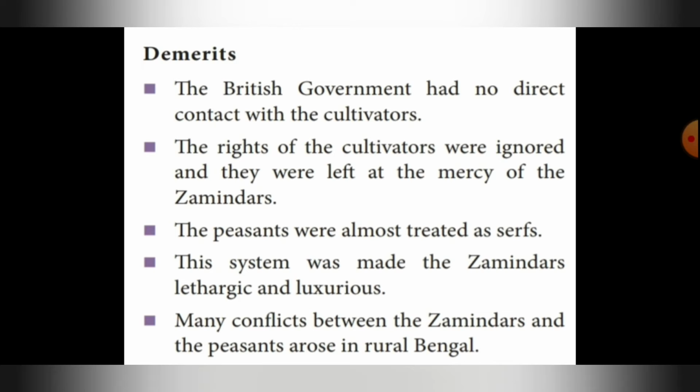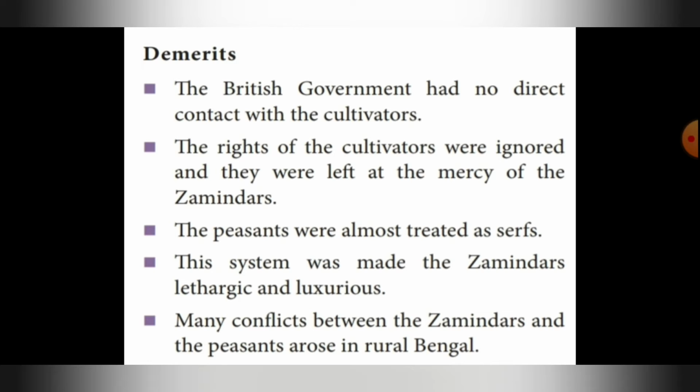Next one is demerits. First point, the British government had no direct contact with the cultivators. Why? Because the zamindars were acting as the link. They were acting as the agent between the cultivators and the British government, isn't it? So the first demerit was what? The British government was not at all having any direct contact with the cultivators.